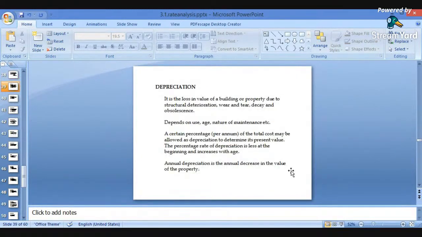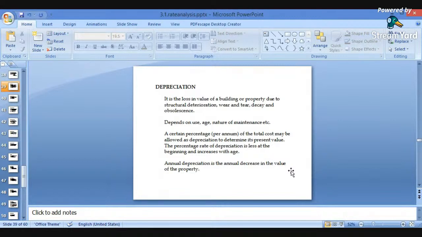Next important is again depreciation. So what is depreciation? As I've already said, there may be wear and tear in the structures, so that amount has to be deducted from the total amount. Depreciation is the loss in the value of the building or property due to structural deterioration, wear and tear, or decay in obsolescence.